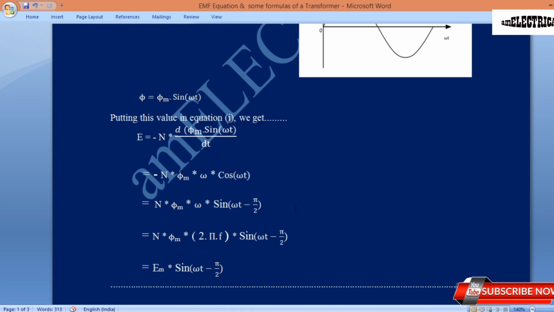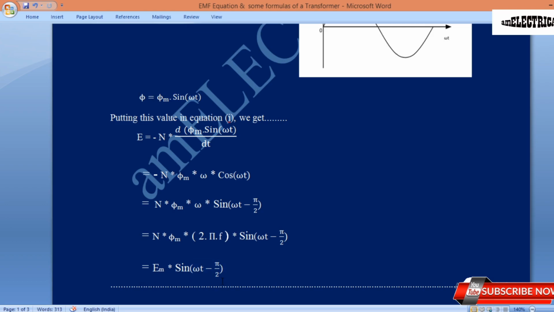So it will be n phi m and omega, where omega equals 2 pi f in an electrical system, and for a mechanical system it is 2 pi N by 60. We all know this omega value. As it is an electrical system, omega will be 2 pi f, multiplied by sin(omega t minus pi by 2), equal to Em sin(omega t minus pi by 2).